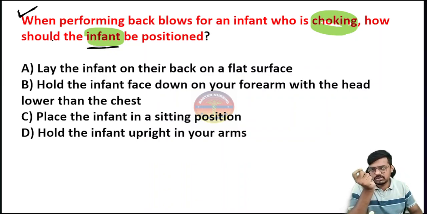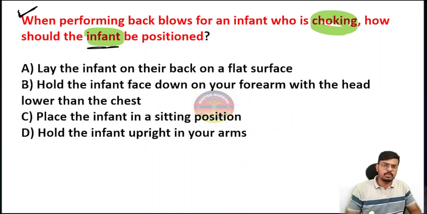If anything falls into their hand, whether it may be a battery cell, a coin, or any seeds, they will put it in their mouth. That is the only thing they will do. If they have put some coin or seed in, it will obstruct the airway. At that point, what we have to perform is the back slap and chest thrust. That is a very important technique.